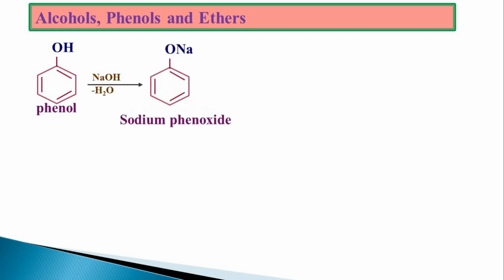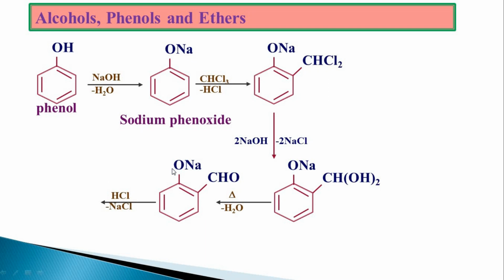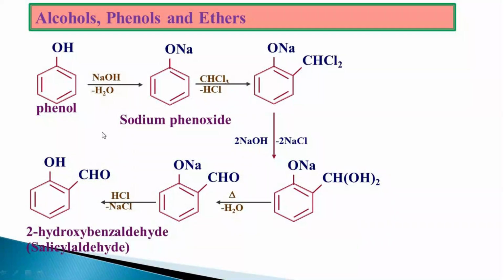Phenol with NaOH gives sodium phenoxide. Chloroform, which is further hydrolyzed in the presence of NaOH, and NaCl will be removed to give CH(OH) twice. Here you have 2 OH groups on the same carbon. 1,1-dihydroxy compounds are highly unstable, so immediately they will undergo rearrangement with the removal of water to give a CHO group. Now you have ONa, which is further acidified to give salicylaldehyde.